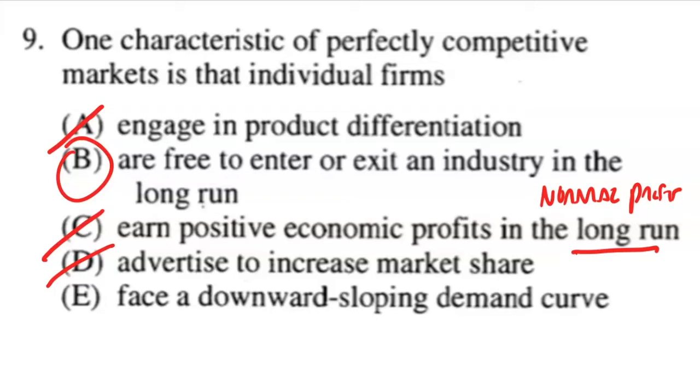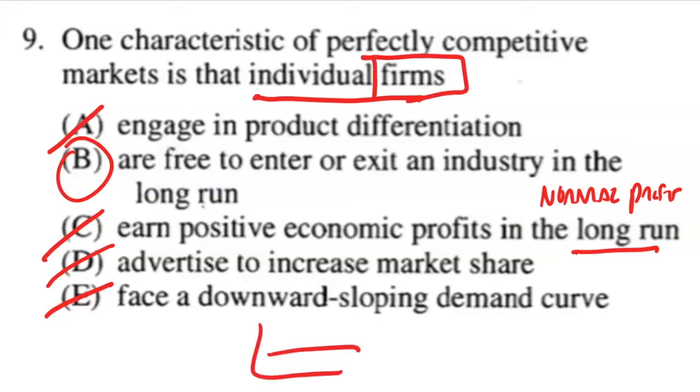And then, E, face a downward sloping demand curve. Well, the reason why E is incorrect is because we're looking at the individual firms. If this is talking about the market itself, then yes, because we use a traditional supply and demand graph to represent the market, E would be correct. However, because we're looking at the firm itself, right? Remember, our demand curve is perfectly elastic, where it equals marginal revenue, price, and also the average revenue there.